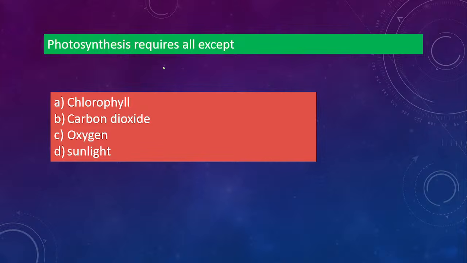So what will be the answer? Option C. It's not B, it is C. That is oxygen. The rest, chlorophyll, carbon dioxide and sunlight, are needed. Oxygen is released, not used. Oxygen is released during photosynthesis, so it will be C, not B.